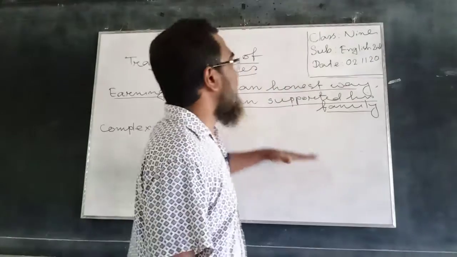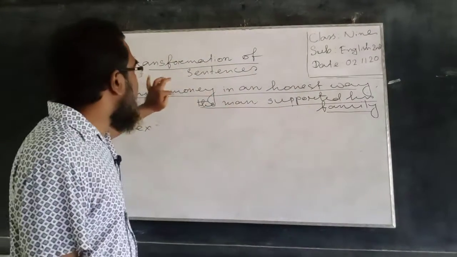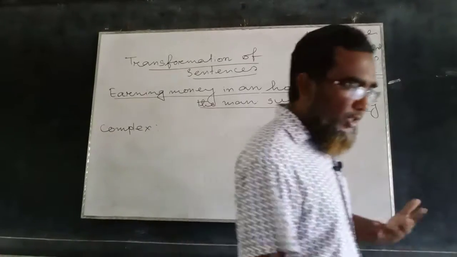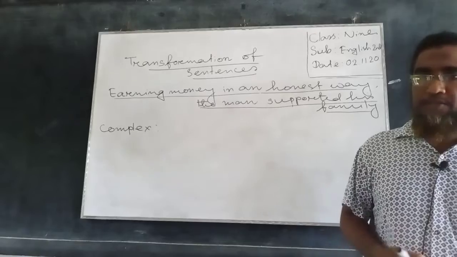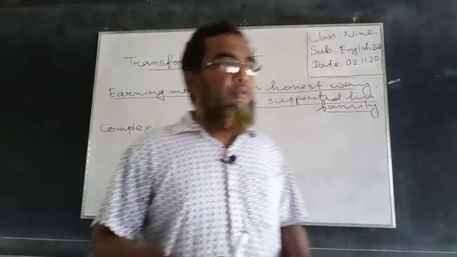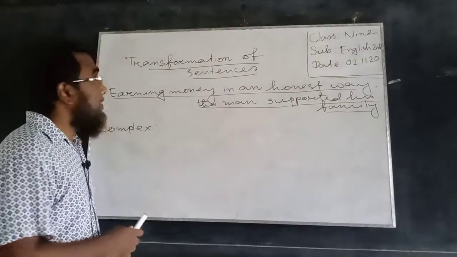In the simple sentence we have already got a principal clause. So if we can transform this phrase into a subordinate clause, then we can easily transform this sentence into a complex one.